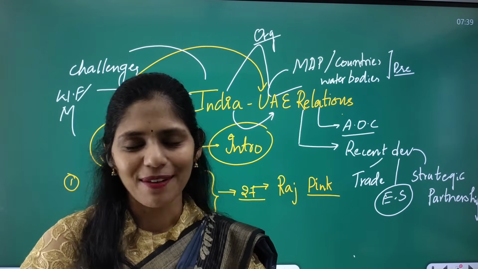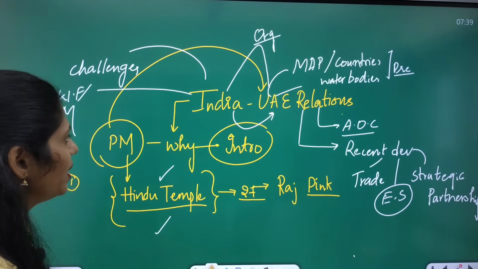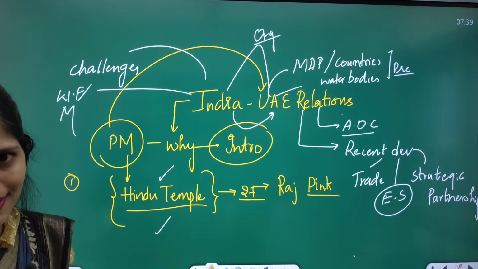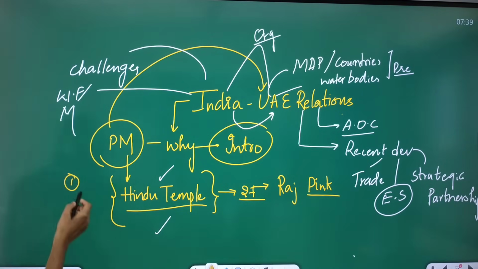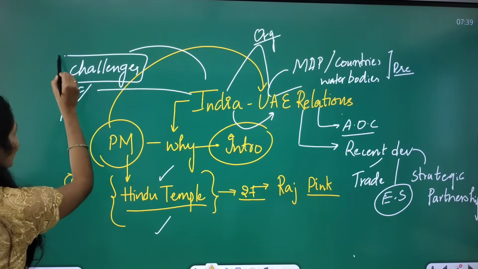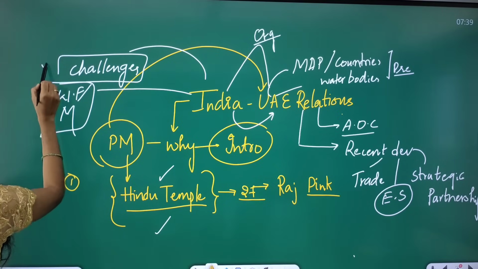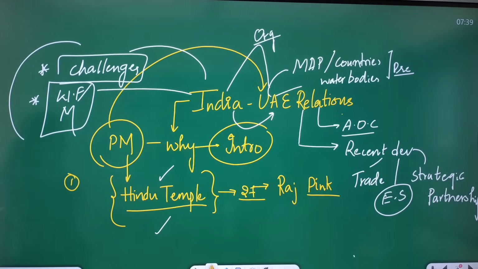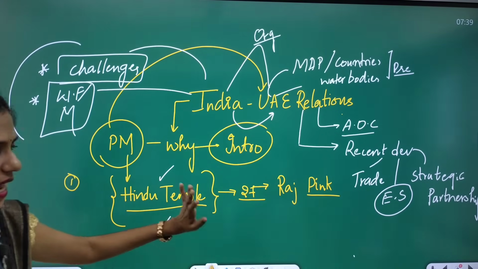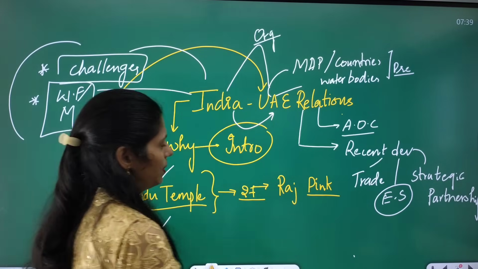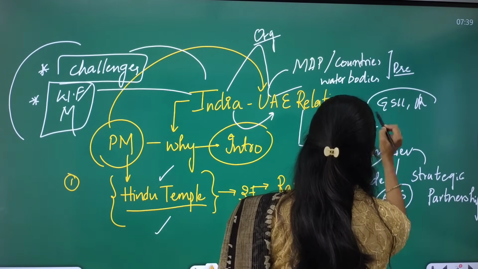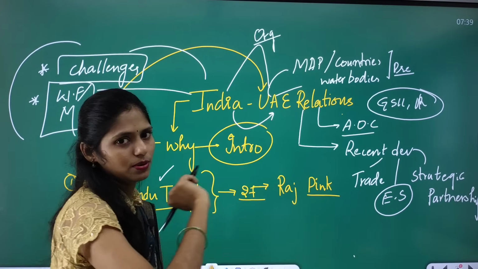From now onwards you have to think diplomatically, and whenever India forms a relationship with another country, you have to know its significance. Because you have to talk about the challenges there and give some measures. So from this point of view you have to focus a lot. These are the dimensions that you have to see, and this topic is important for your GS Paper 2 under international relations, especially from the bilateral relations point of view. This article is most important.